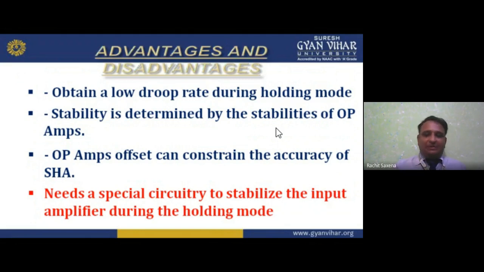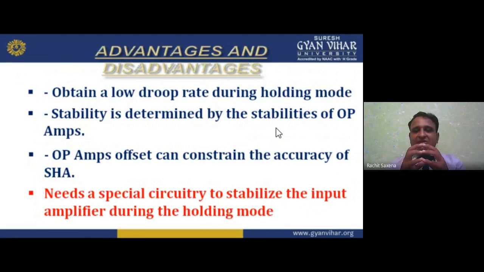So I have to make this capacitor. That is why we are using a metal oxide semiconductor capacitor for switching. The traditional switched capacitor is basically for different samples, for lower value purposes. Now, what are the advantages? We obtain a low drop rate during holding. Holding means low drop will be taking place during the holding mode.